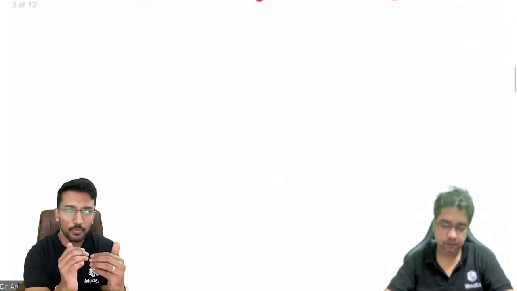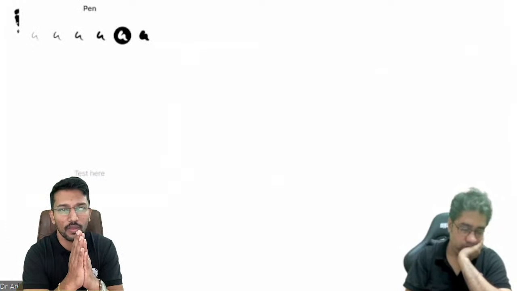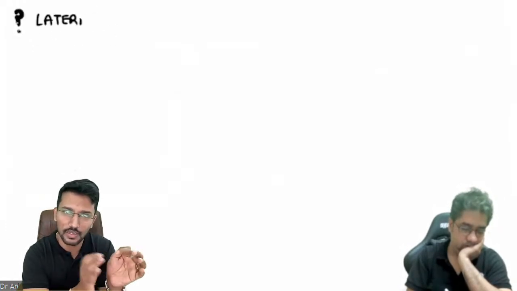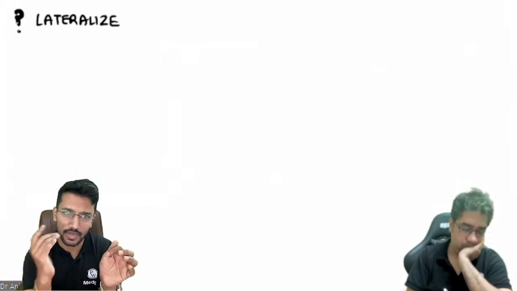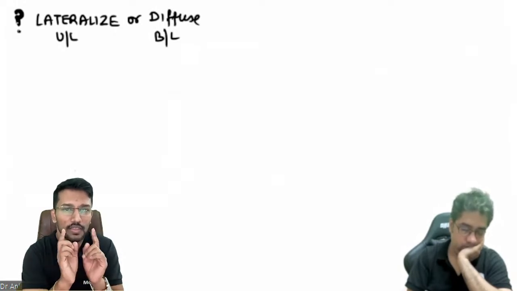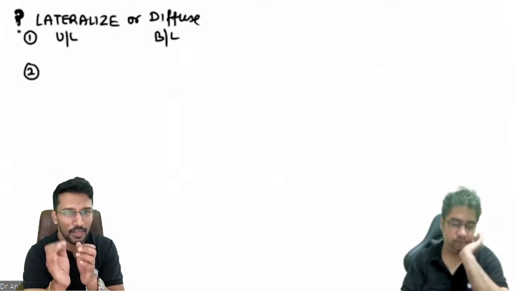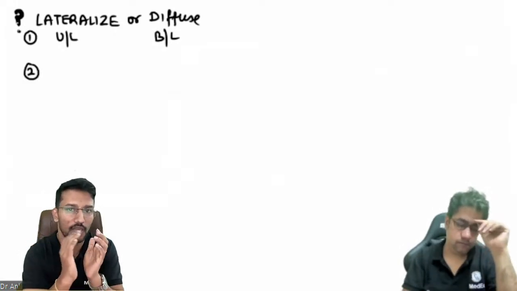Okay, so the approach is, anytime you're dealing with a question or a case of headache, the first question to ask ourselves is the lateralization of headache, whether the headache is lateralized or diffuse. Now, what do I mean by lateralized? Whether it is unilateral, or when I say diffuse, bilateral, right? Now, if the headache disorder is characterized by non-lateralized or diffuse headache, then there is only one primary headache like that. Which one is that? Tension type of headache, right?